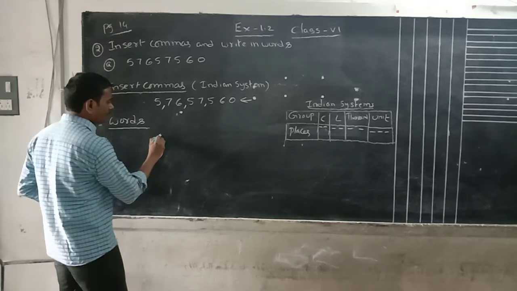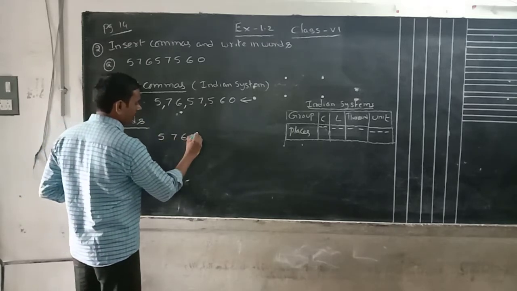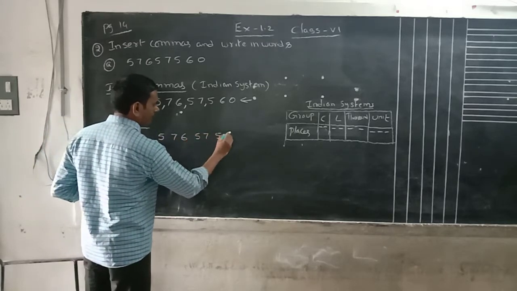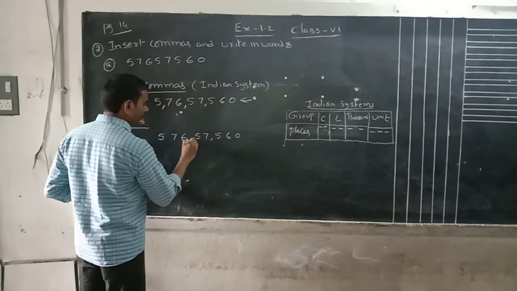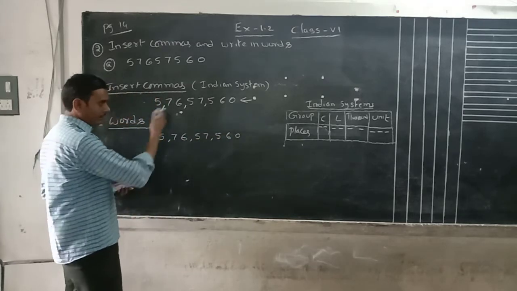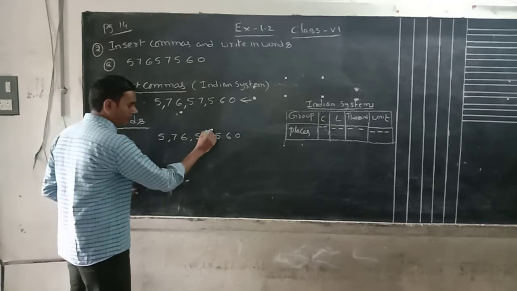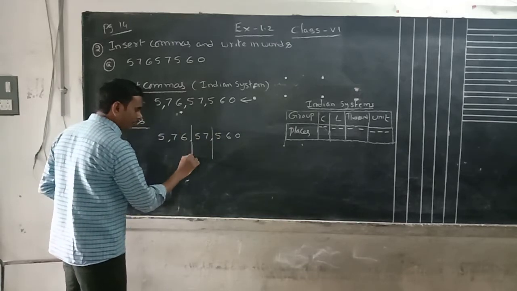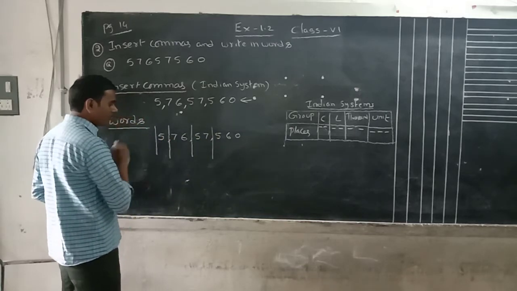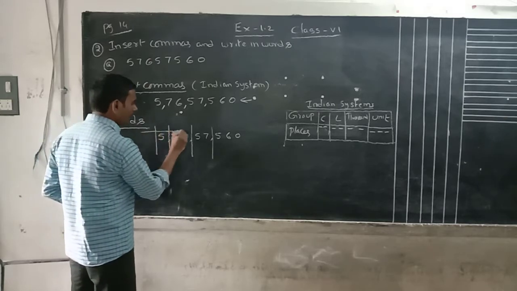Okay, what is the number here? 5, 7, 6, 5, 7, 5, 6, 0. Okay, where is the comma located like this? We already located the commas. Where you have a comma, there we have to draw a line.